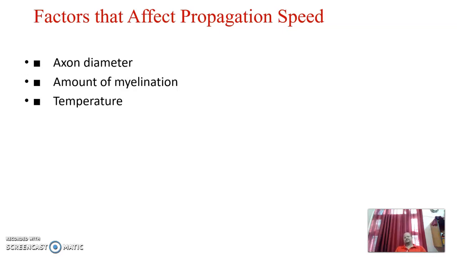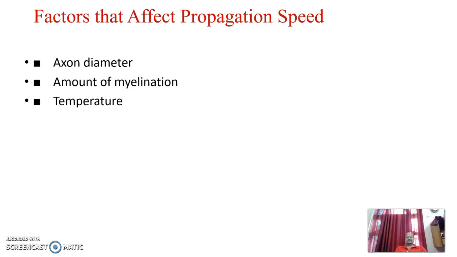In comparison, it takes only 0.4 millisecond for the propagation of an impulse here, whereas 4 milliseconds are required in the continuous, shorter one, which means it may pass only 250 impulses per second. So a larger diameter means more propagation of nerve impulses.